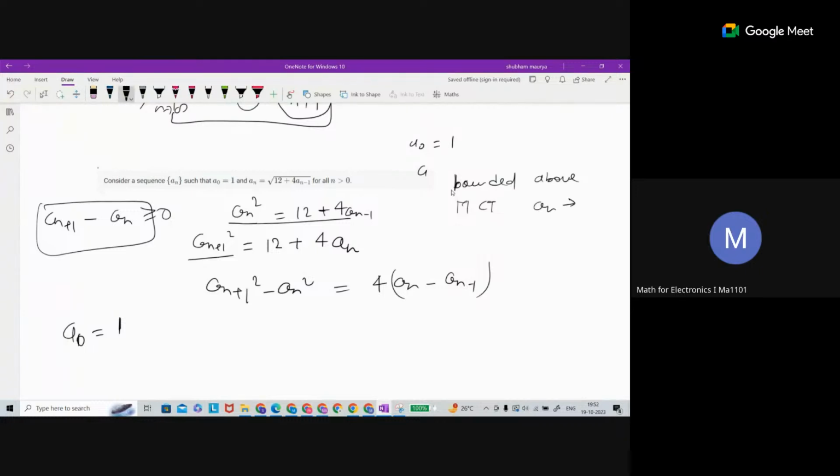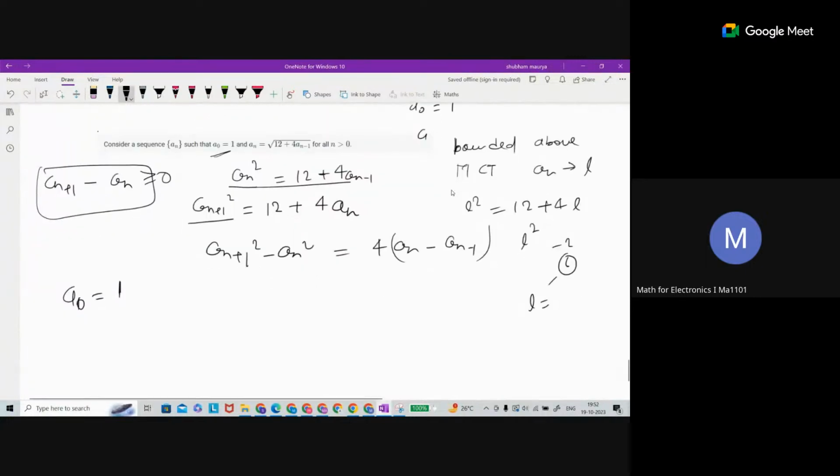Now if we are able to apply, then suppose the sequence converges to L. So this is L square is equal to 12 plus 4a_{n-1}. Sorry, this is going to be 4L. Right? Yes, this is a quadratic equation, and we can get the answer from this. So what is the answer coming? Minus 2 and 6. As the terms are positive, minus 2 gets rejected. So 6 is going to be the limit.